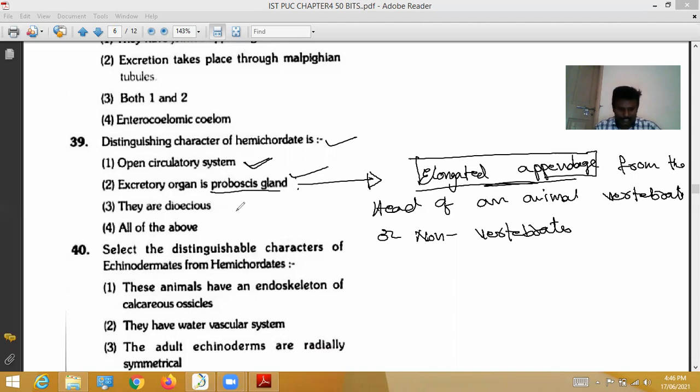Next, they are dioecious. Dioecious means hemichordates are unisexual; sexes are separate. So three options were correct here, and according to the question, the fourth option, all of the above, is correct. For the 39th question, the correct option is the fourth.